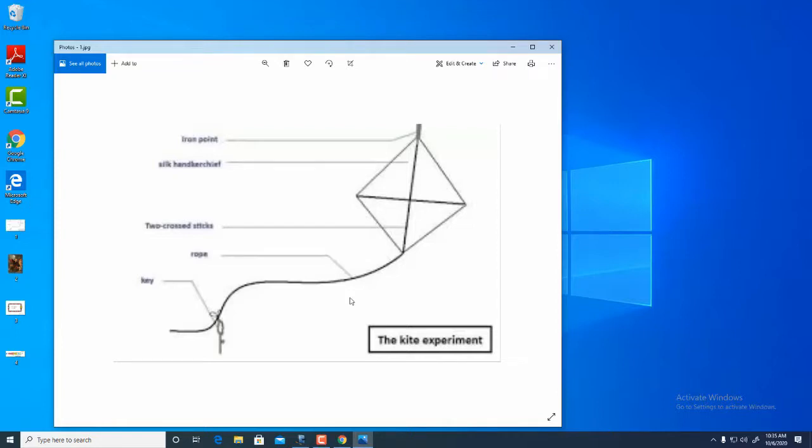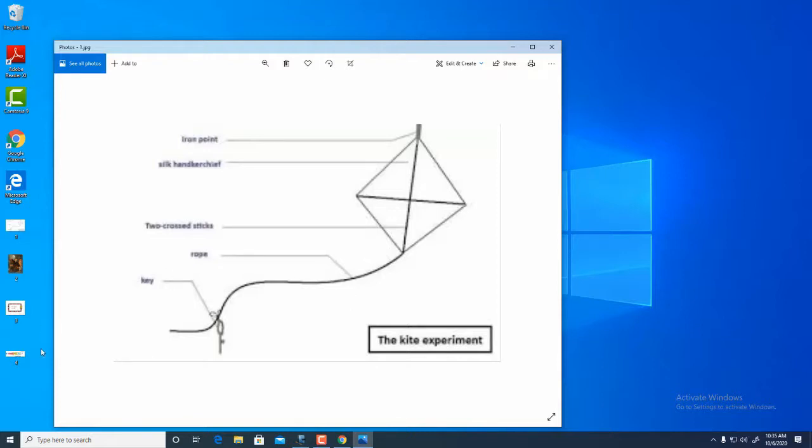And then this is a very primitive type of experiment. So only a little resources were available at that time, and using that it was made. So at last you can see a keyring is being attached down, so that conductor is actually helping us to trap the electricity. So using this, he did not publish his own name. It is supposed that he has performed, that is Benjamin Franklin, and then it aroused the interest of many different scientists about electricity in the scientific world.